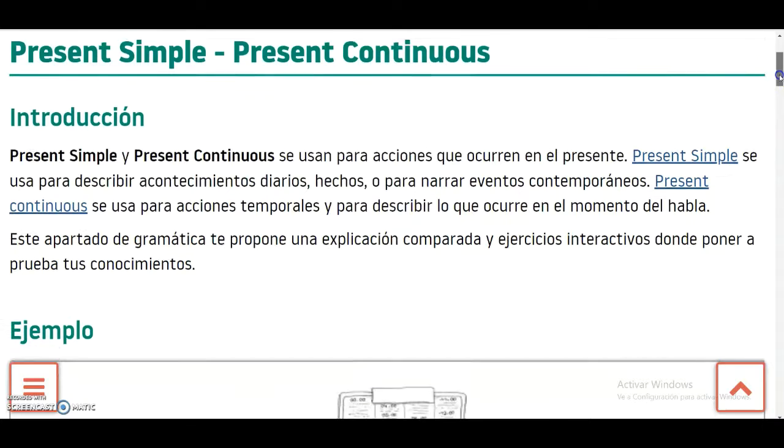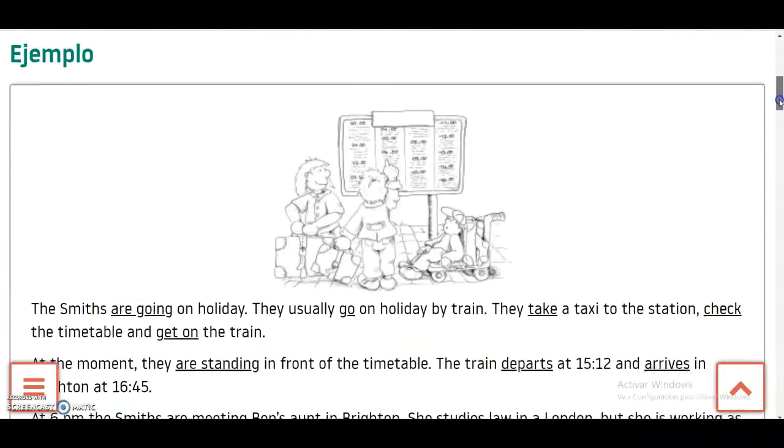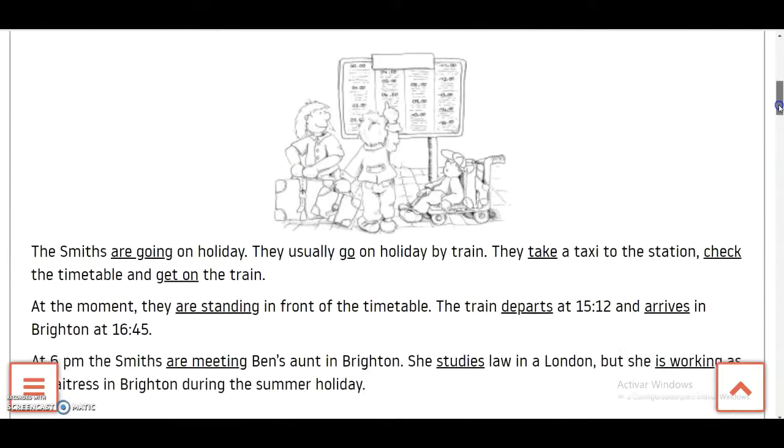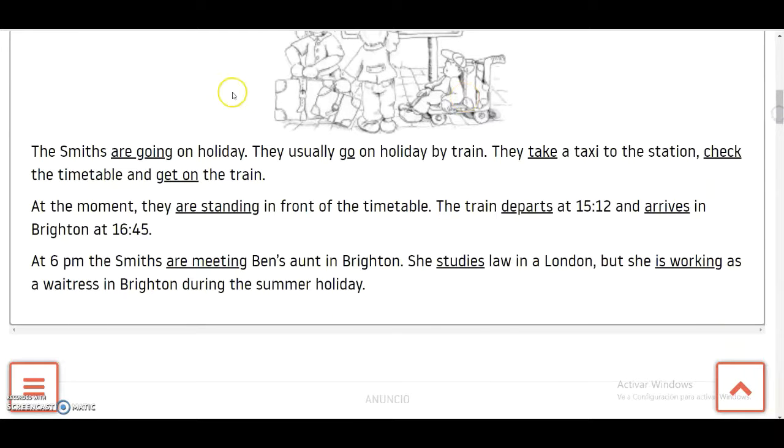Okay, let's continue with that. Here you have an example. The Smiths are going on holiday. If you watch it, the Smiths used to go on holiday, but now they are going on holiday. It is happening in the moment.